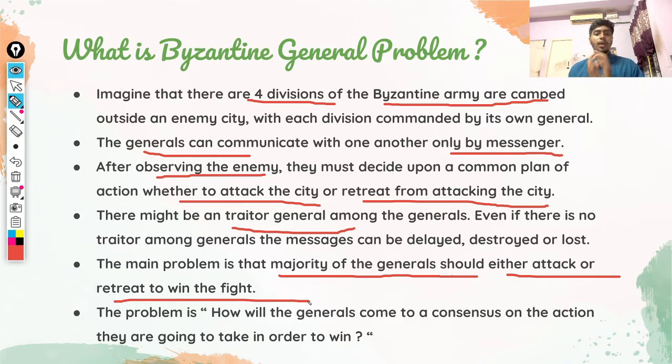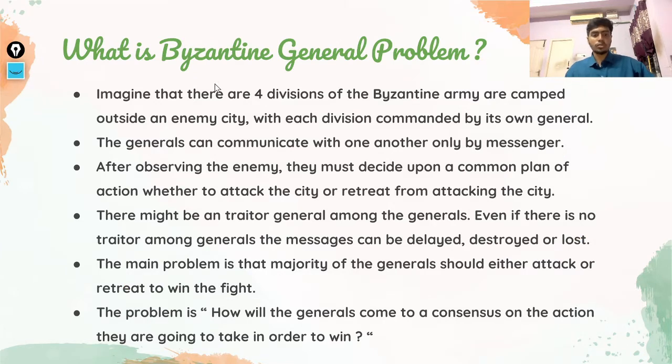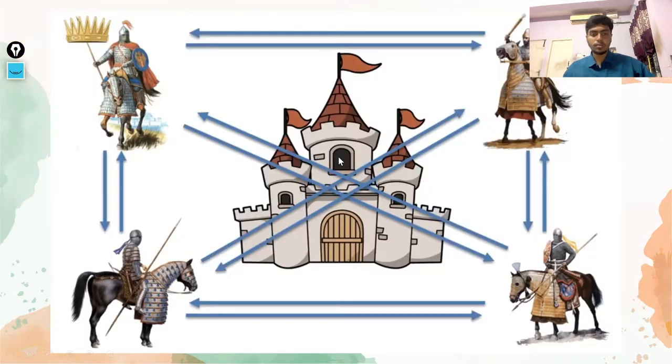So the Byzantine general problem mainly works on the majority concept. If a majority of them support either attacking or retreating, they just follow that. The problem is how the generals will come to a consensus on the action they are going to take in order to win.